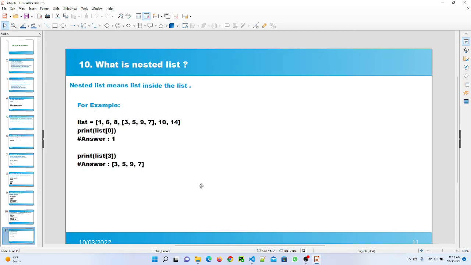Question number 10 is, what is a nested list in Python? Nested list means list inside the list, and here I mentioned the example for that. I gave the list, and inside that I mentioned another small list. When I call the list index 0, it gave me the value 1, since in a list the index starts from 0. But when I pass the index number 3, which is this one, and after the execute it gave me the value 3 here. So nested list is nothing but the list inside the list.